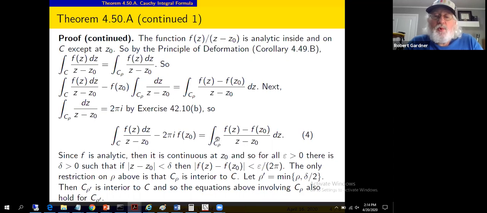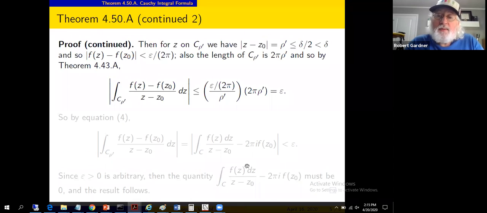All right, so we're going to make an integral over C sub rho prime of this thing small. We're going to know how big the denominator is, and we're going to have a bound on the numerator, and then we're going to be in business. If z is on C sub rho prime, then mod z minus z sub 0 is rho prime. That's what C sub rho prime was, a little circle centered at z sub 0 with radius rho prime. So when z is on that circle, it's a distance rho prime from z sub 0.